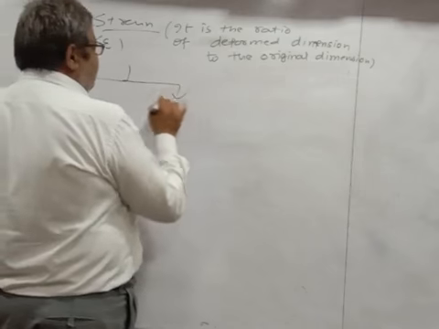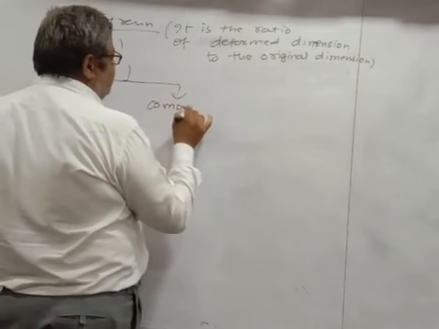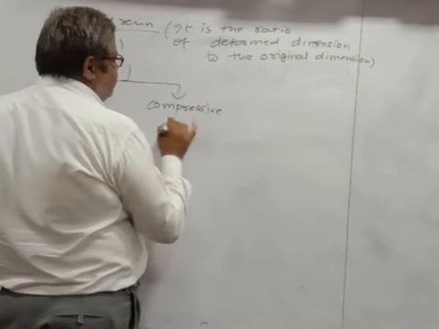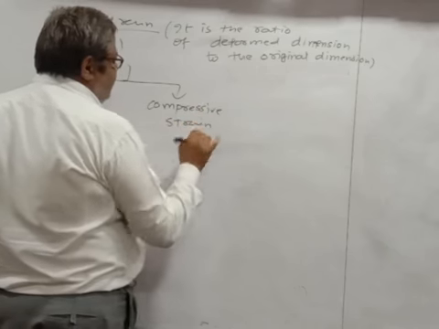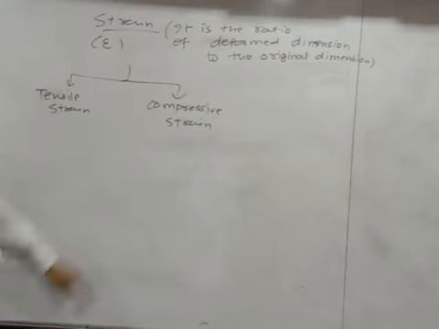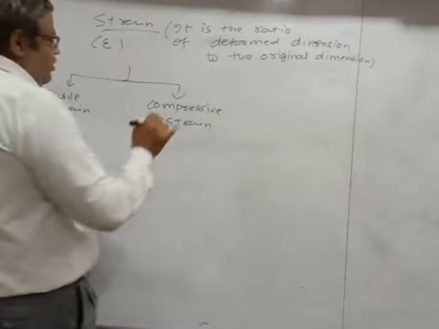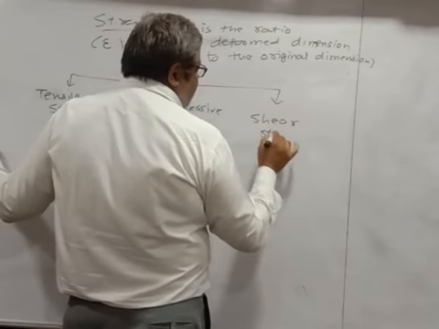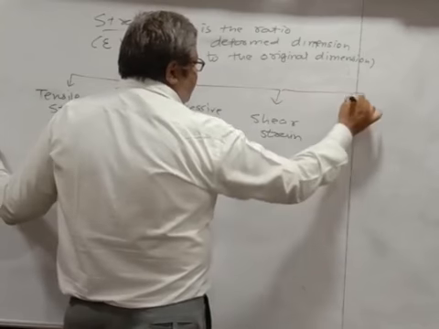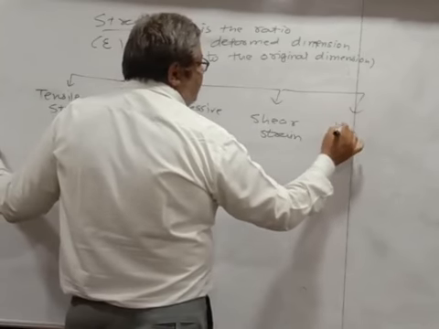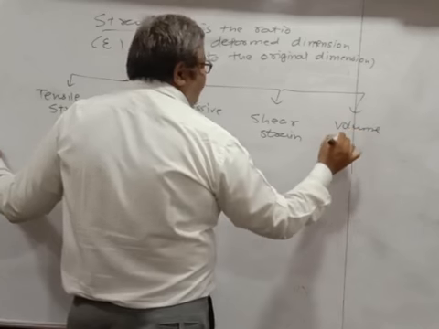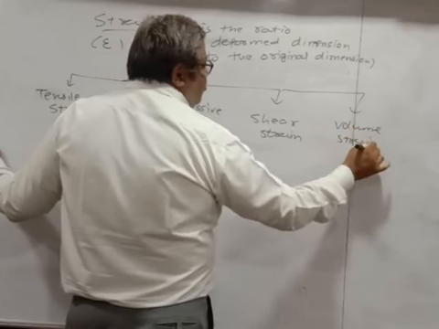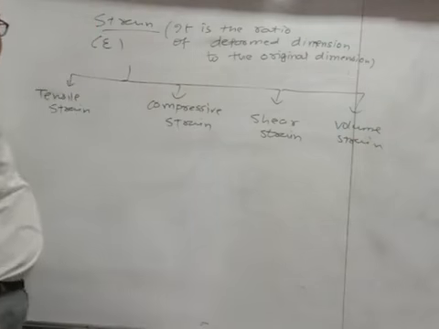The second one is compressive strain. As you might be aware, these two are collectively known as longitudinal strain. The third one is shear strain, and the fourth one is volume strain, also known as hydraulic strain.